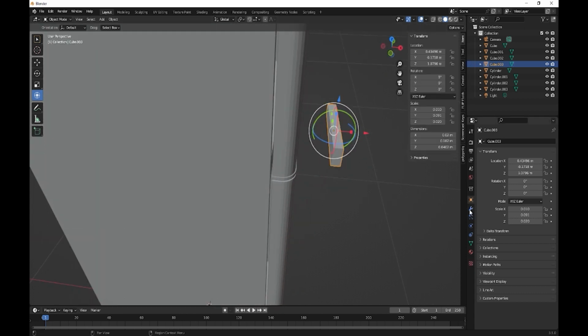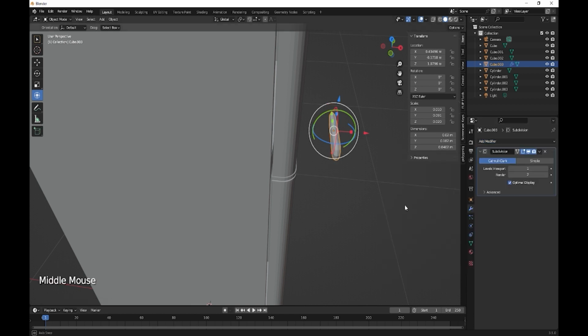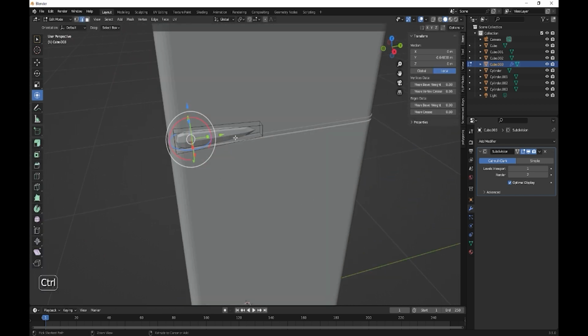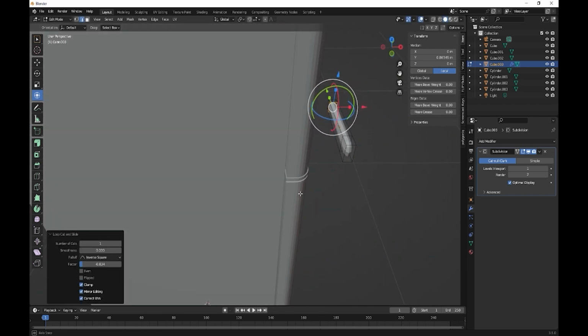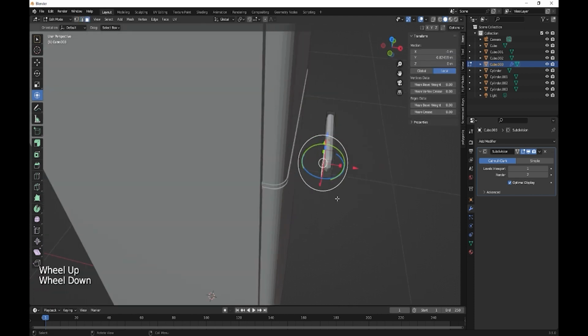Let's just add a subdivision on there like that. Control R. Just make that there. And then just out the back here, hit number 3.